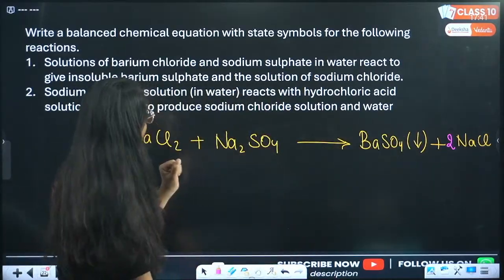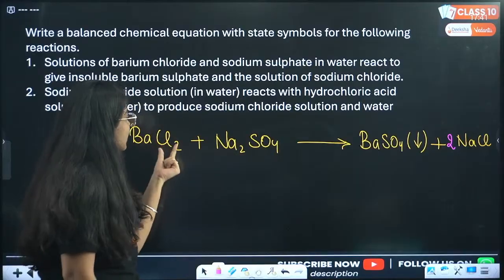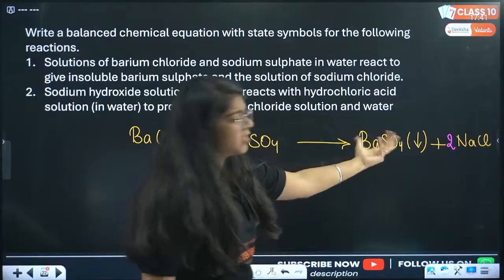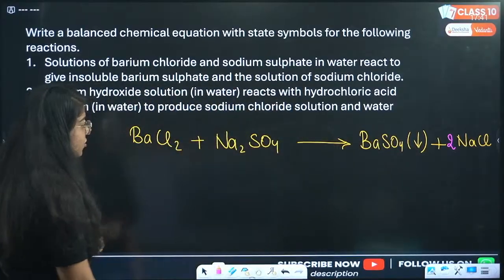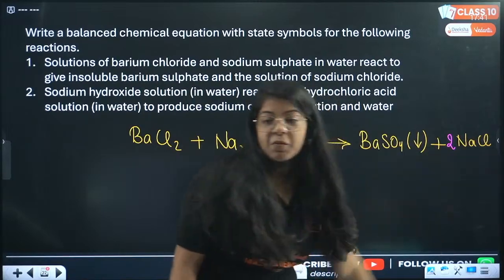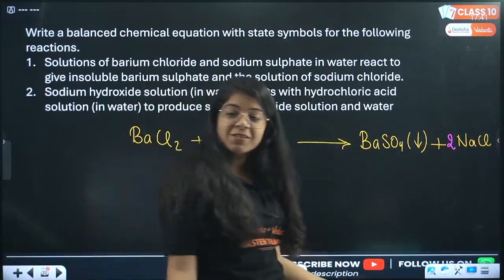Great. Then we have non-metals. So we'll see sulfur and chlorine. Sulfur is 1, SO4, both are balanced. Cl is 2. After putting this 2, Cl became 2. So it's already balanced. Very good.